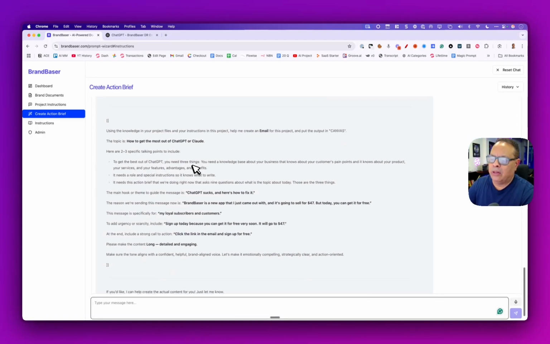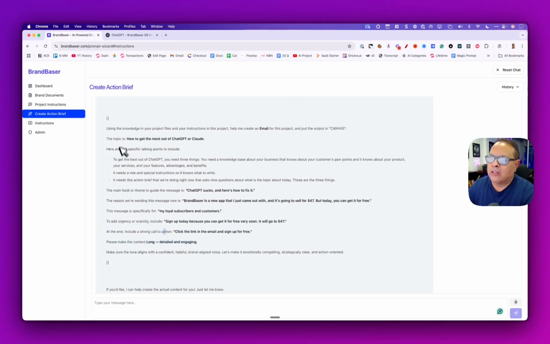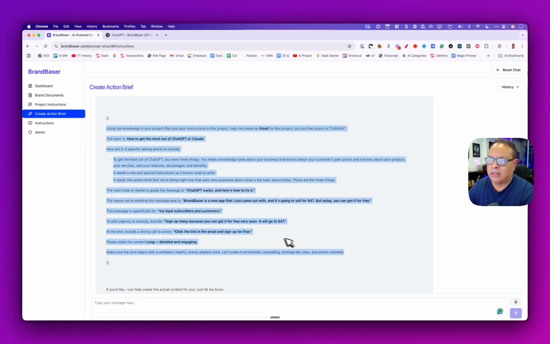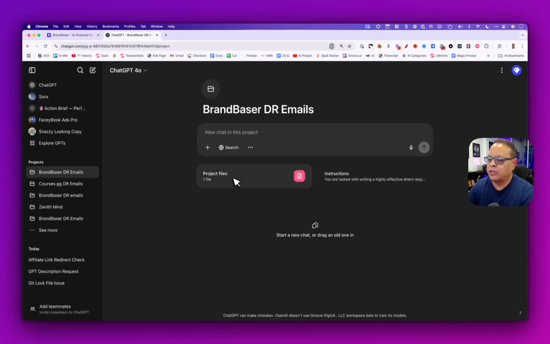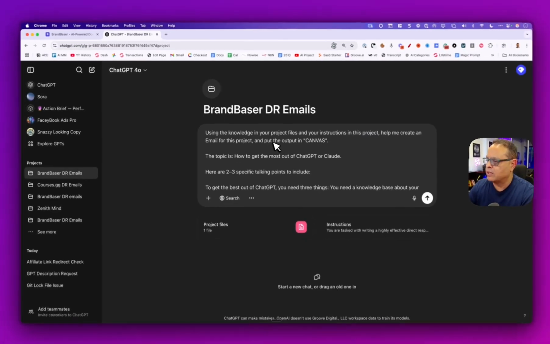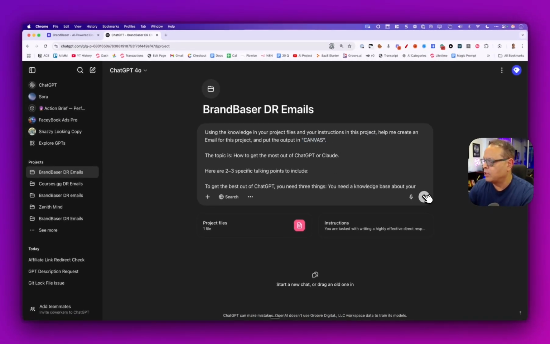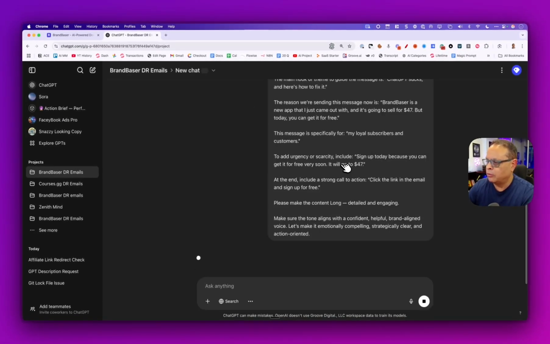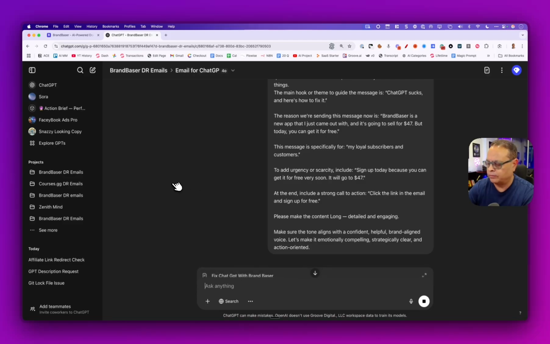Okay, and now, here you go. You see it changed it to long. And so now we can simply just take this information right here and see we've gotten rid of blank page syndrome. Now you go to ChatGPT in your project and it knows everything about your business, your company, your product, your price points, your customers' pain points, how you solve it, your promised land, features, advantages, and benefits. It knows that this is for email. So I simply paste this in here just like this, and you'll see I told it to use the canvas. And when we click right here, we're going to see we're going to get some really good copy.